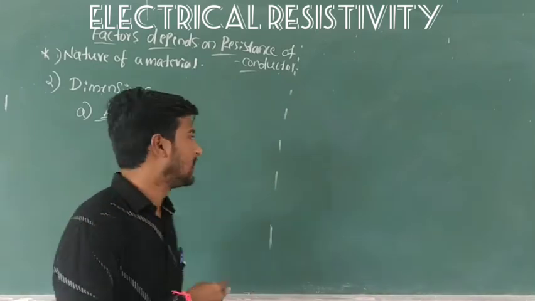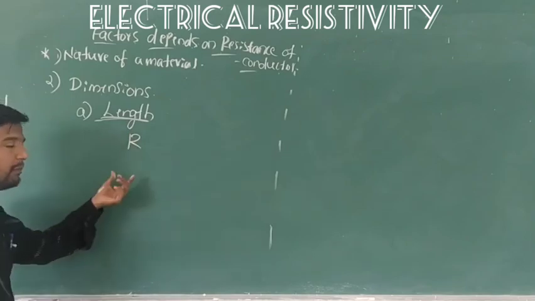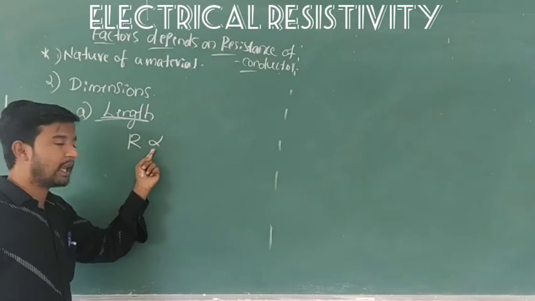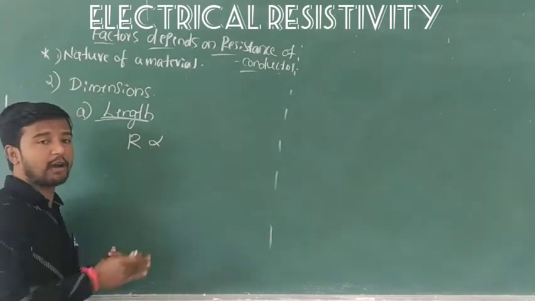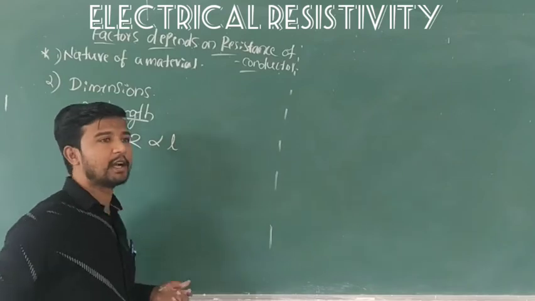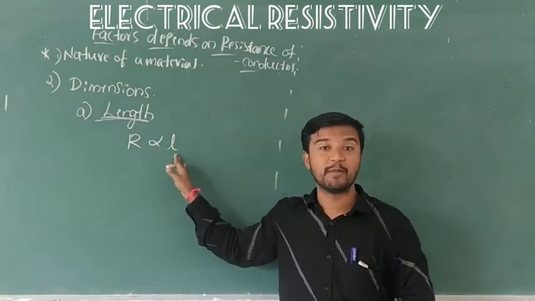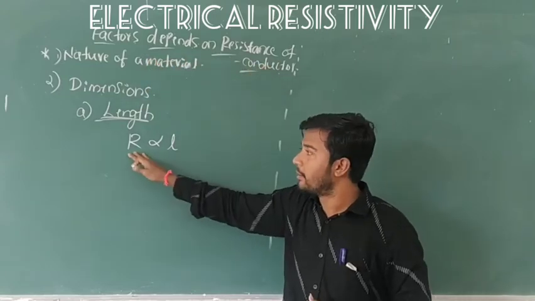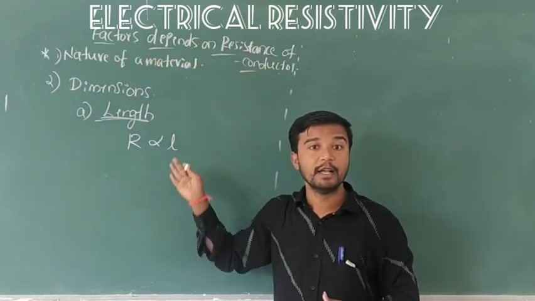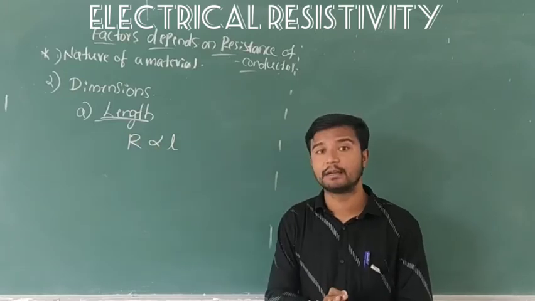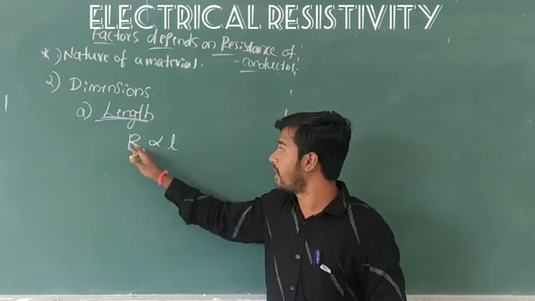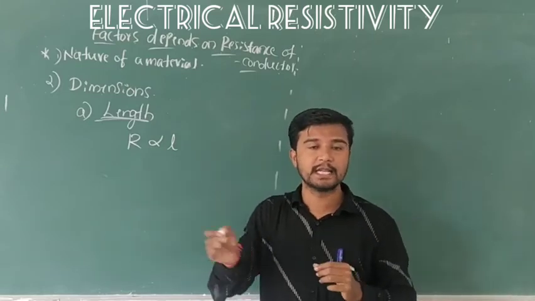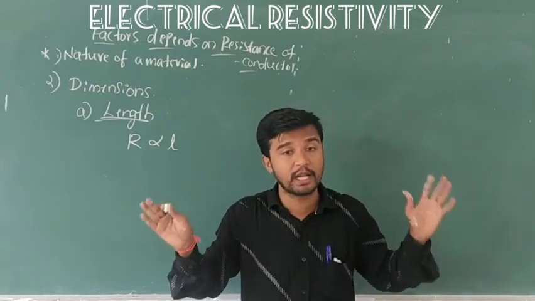Then we write it as: the resistance R of a material is directly proportional to, we write the proportional symbol here, the length L of a conductor. This is a small equation. The factors on which the resistance of a conductor depends: the first is the nature of material, the second is dimension, that is length. The resistance R is directly proportional to the length of a conductor, meaning when the length increases, the resistance of a conductor also increases.